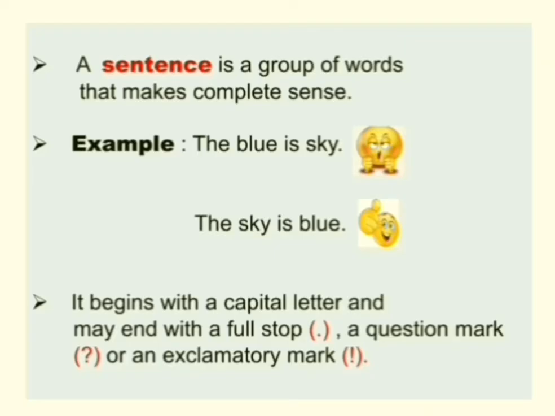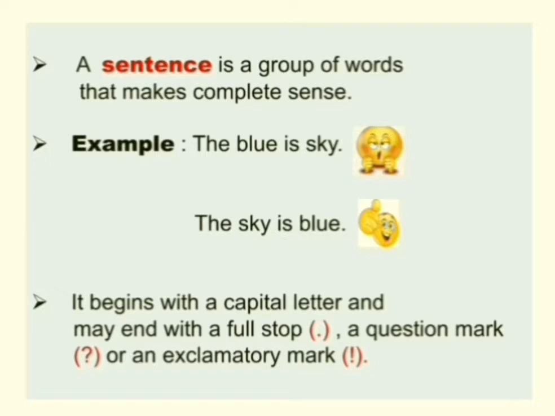Let's look at the definition of a sentence. A sentence is a group of words that makes complete sense. Now what this means is, a sentence is a collection of words or group of words that are arranged in such a way that they give complete sense. So only when a group of words makes sense is called a sentence. Now let's understand this with the help of an example.